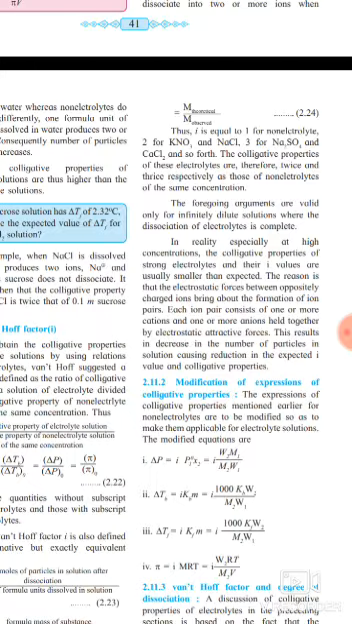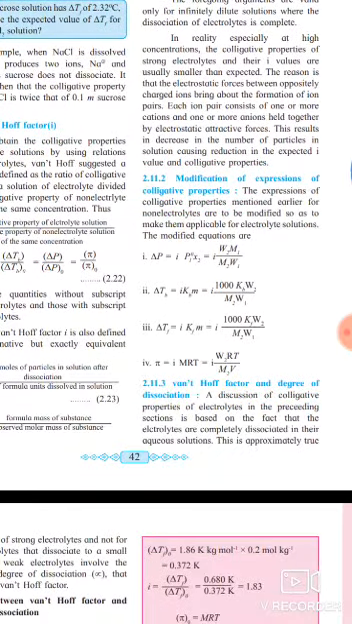Here one more point is given: modification of the expression of colligative property. The expressions of colligative property mentioned earlier for non-electrolytes are to be modified so as to make them applicable for electrolyte solutions. The modified equations are: first, delta P is equal to i P1⁰ x2, which is equal to i W2 into M1 upon M2 into W1.